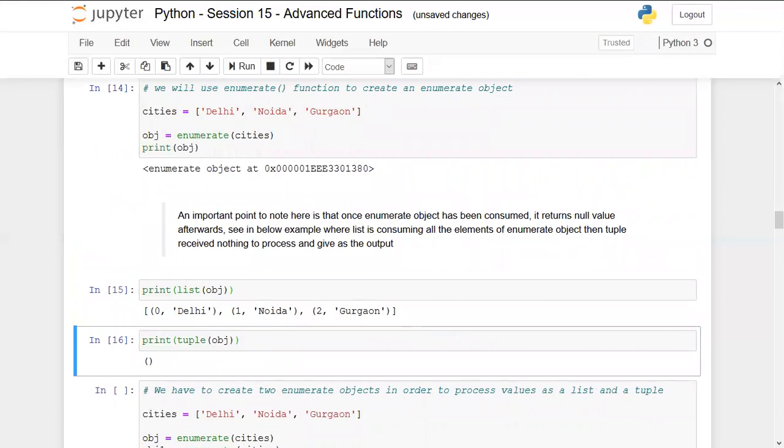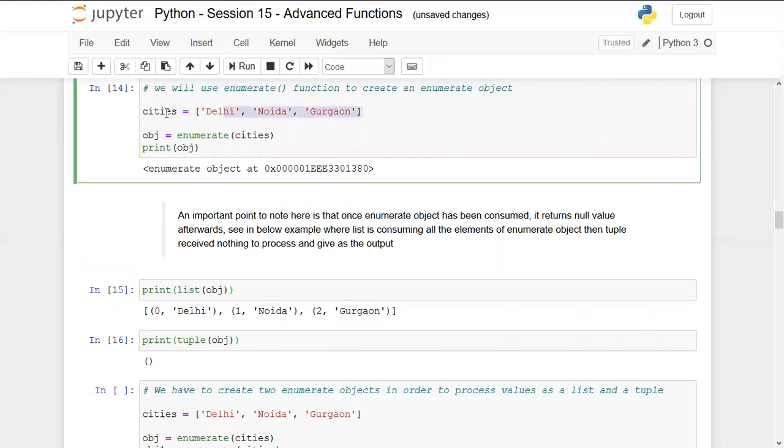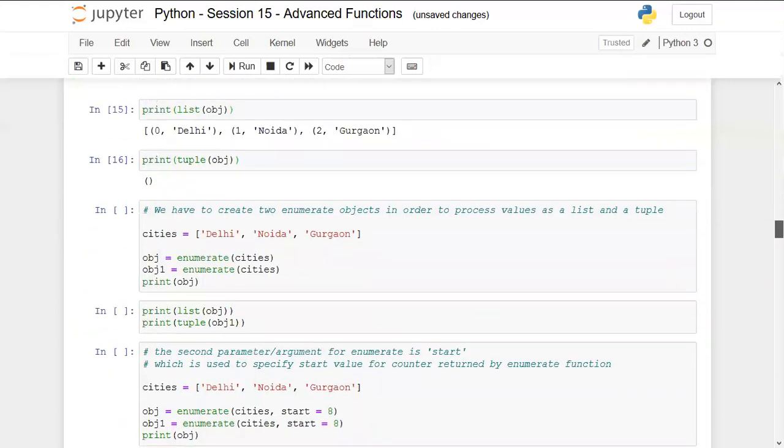For a list or else a tuple? We cannot use enumerate multiple times for a single object. It can only be used once. If you want to process multiple times, you have to create different enumerate objects using the same iterable, which I'm going to do in the next example.